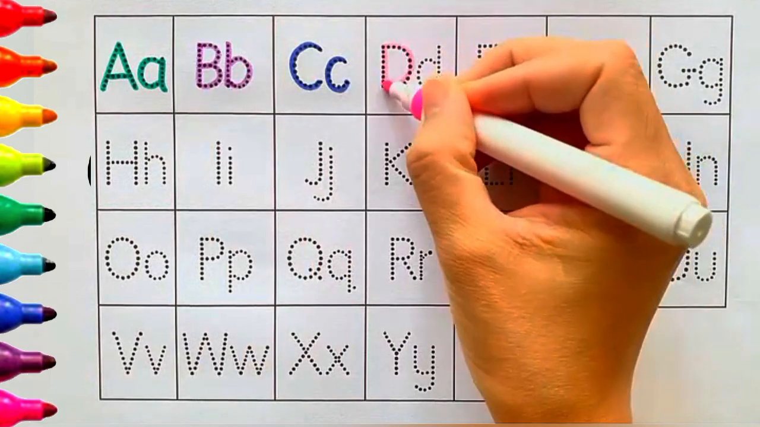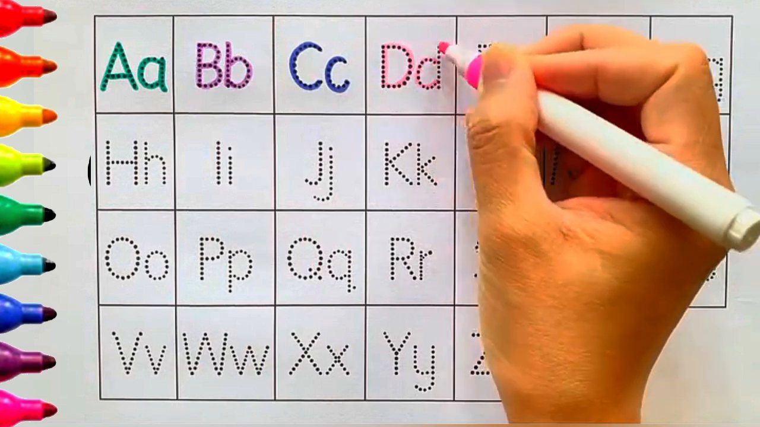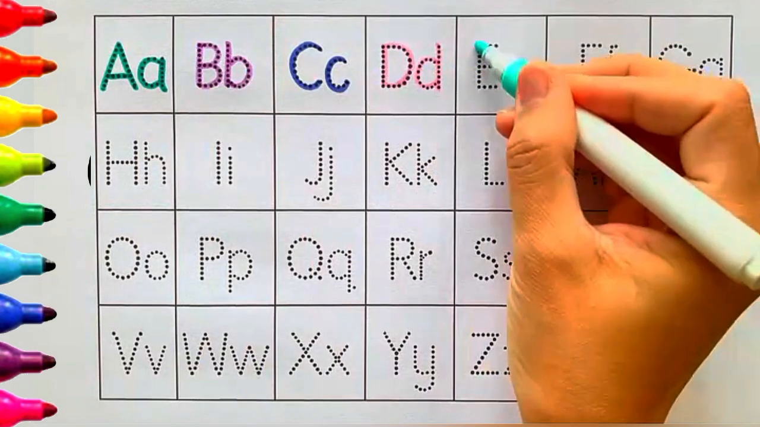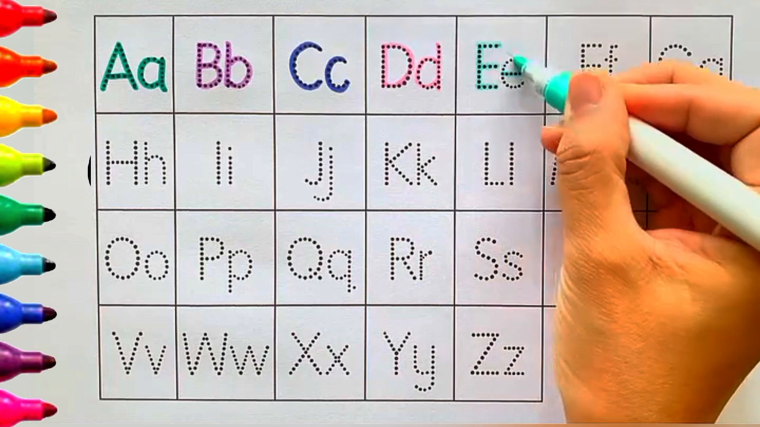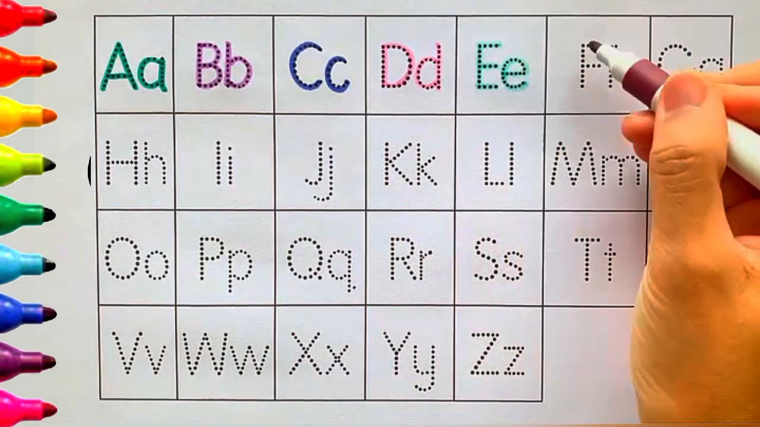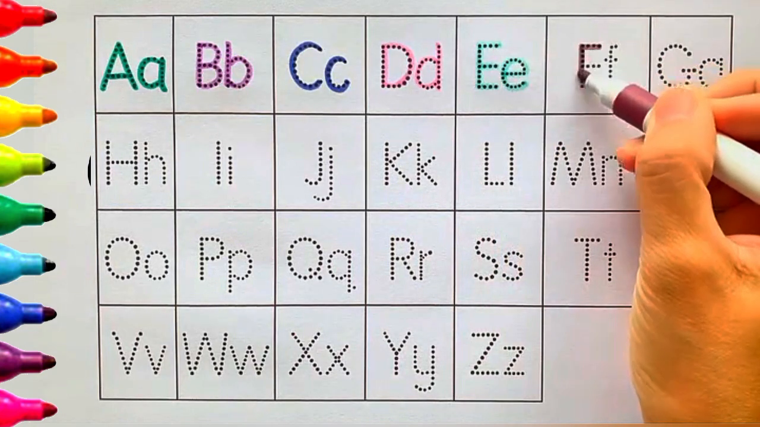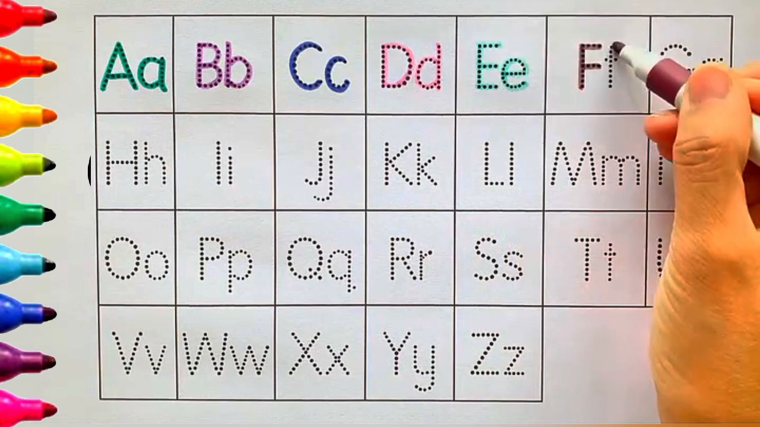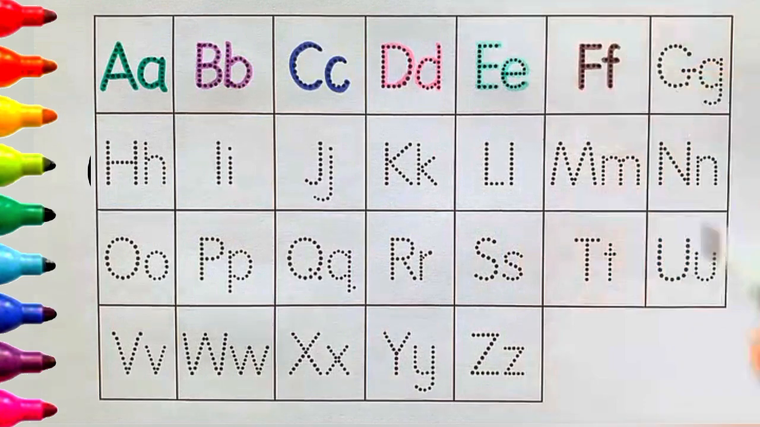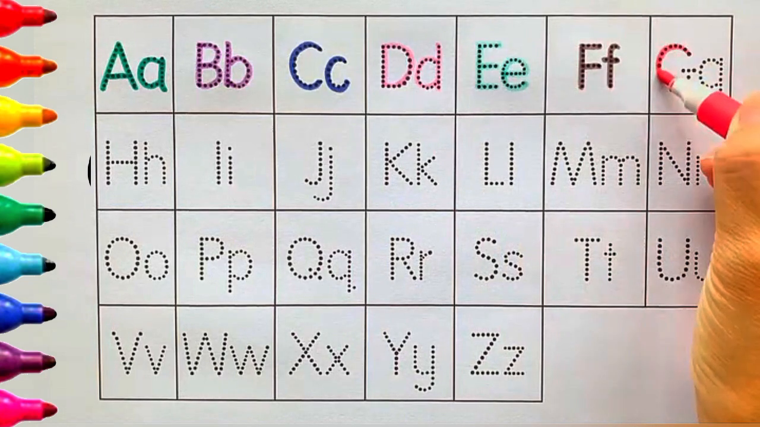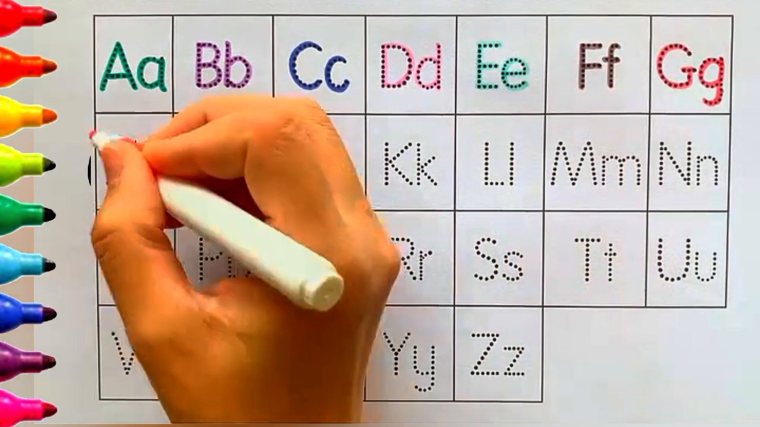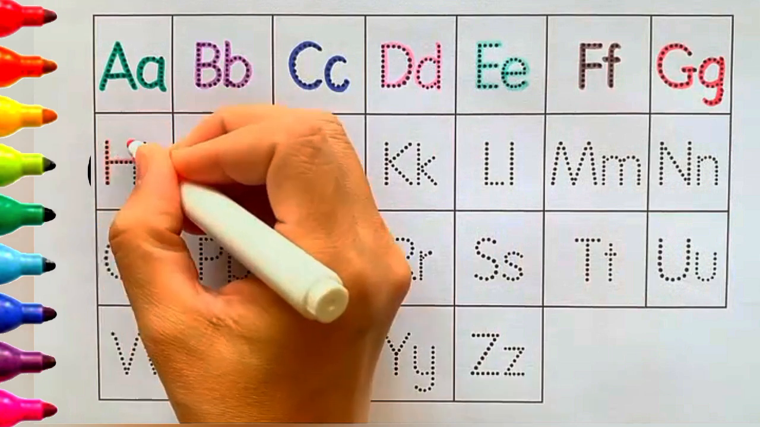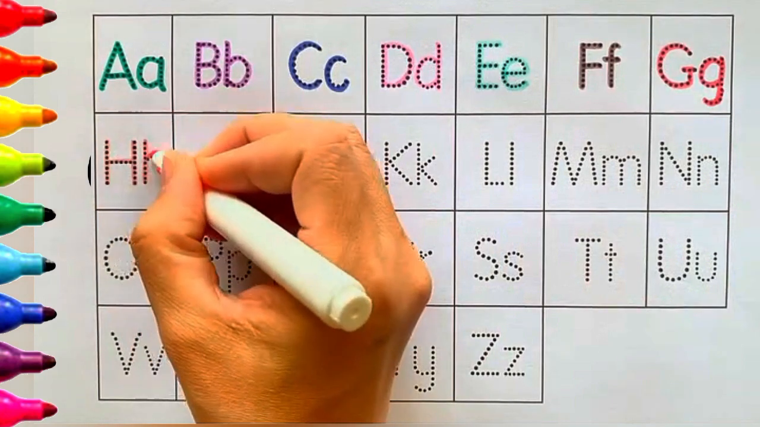D. D for dog. D for doll. E. E for elephant. E for egg. F. F for fish. F for fox. G. G for gorilla. G for grass. H. H for horse. H for hen.